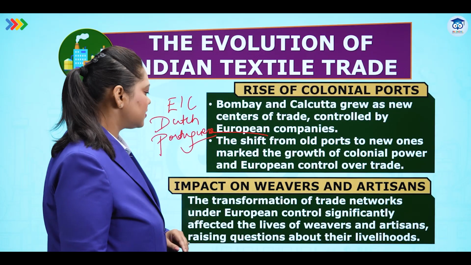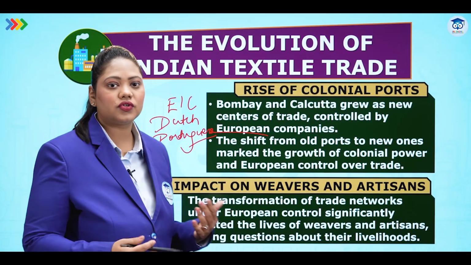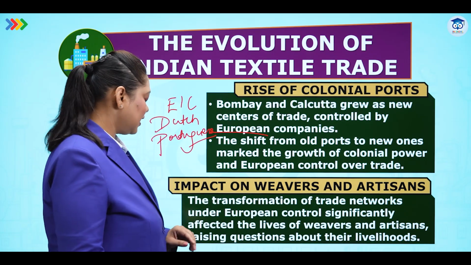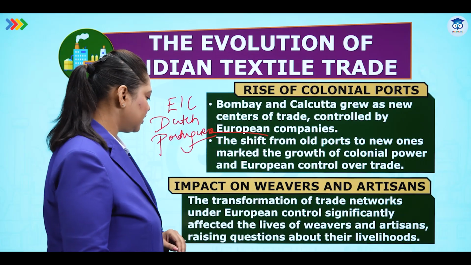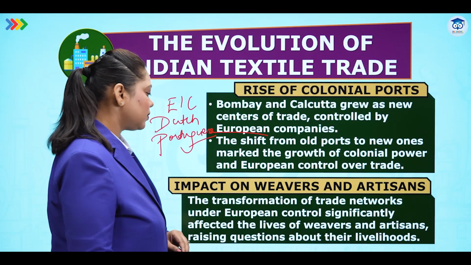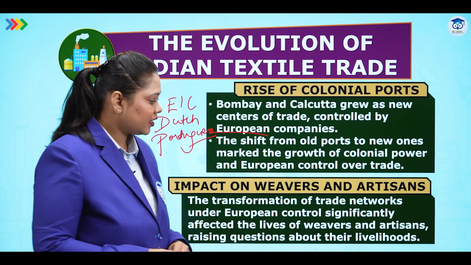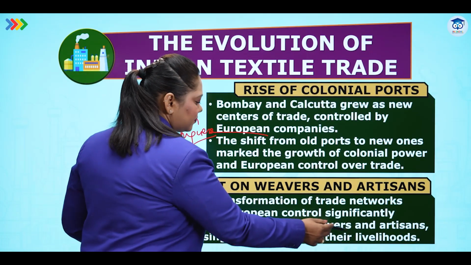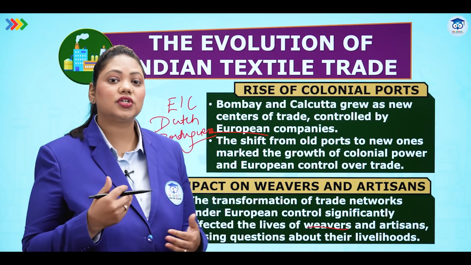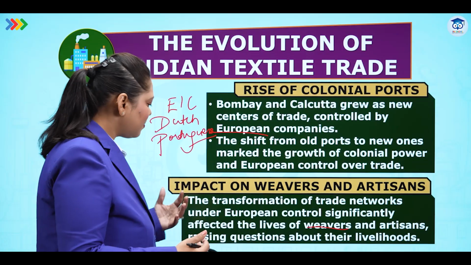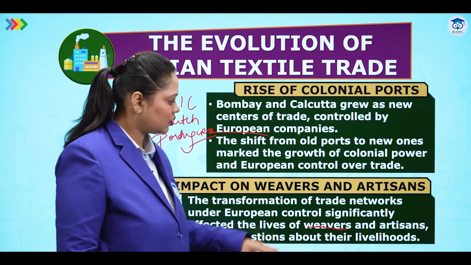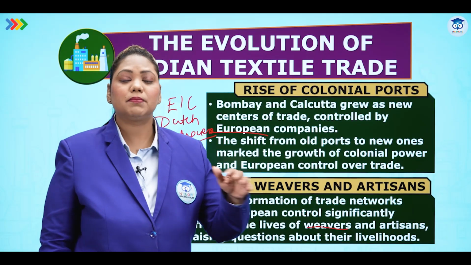Impact on weavers and artisans. Now let's see the impact of this new rise of colonial ports. The transformation of trade networks under European control significantly affected the lives of weavers and artisans, raising questions about their livelihoods. Now please remember that weavers and artisans, they were traditional handicraft men who would make their textile, who would make their artwork and sell it to the kings, the queens or the people, the patrons.